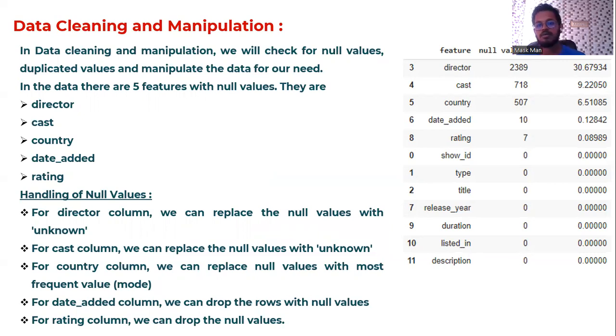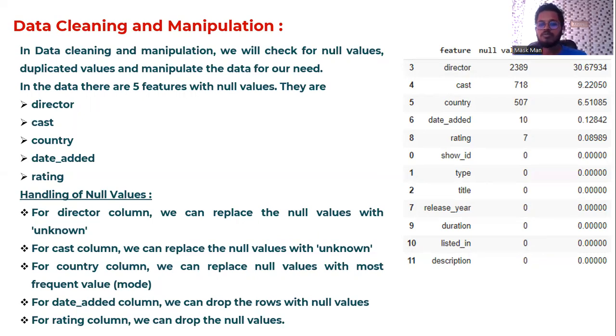Here you can observe that in the director column, there are 30.6% null values. So we cannot drop all those values because it leads to a loss of data. So we have to change the data without loss of information.